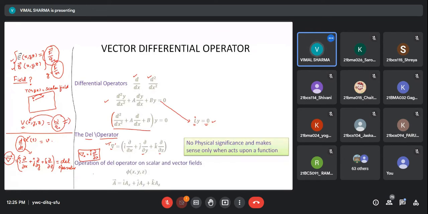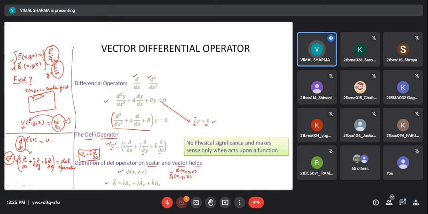I have introduced what scalar and vector fields are, and how we denote them. Phi is generally used for scalar fields, and it is a function of x, y, z. E is a vector field here, and A is generally used for vector fields. A vector field is written like this, and a scalar field is written like this. Okay, so now operation is important.